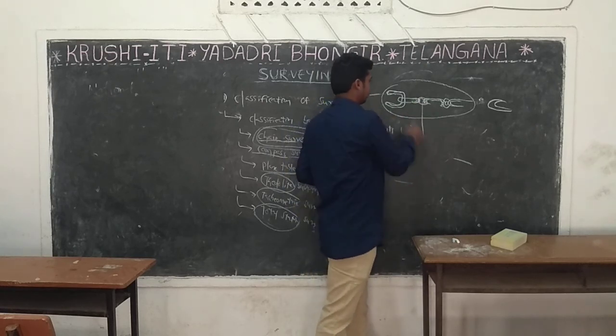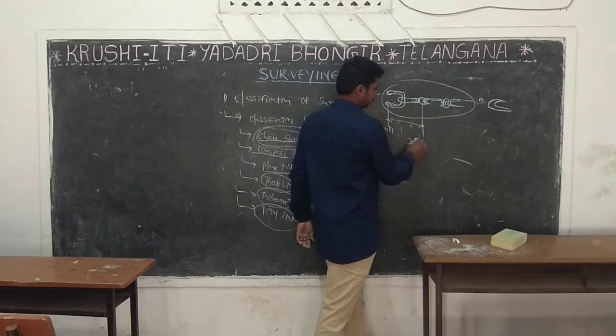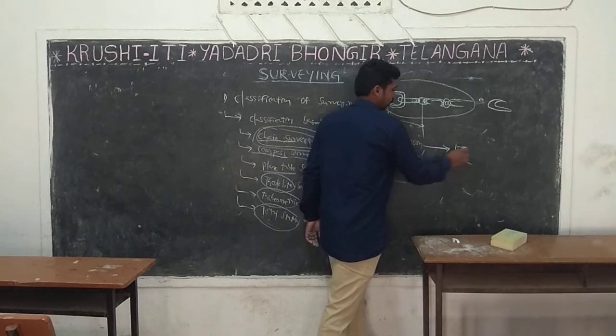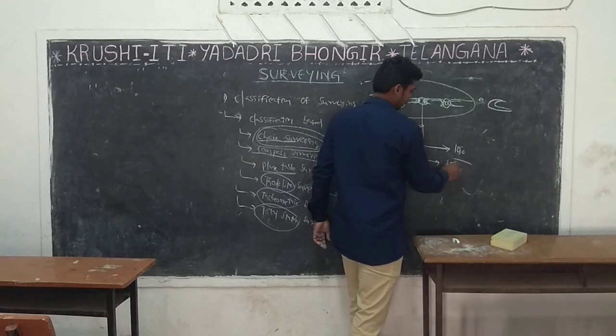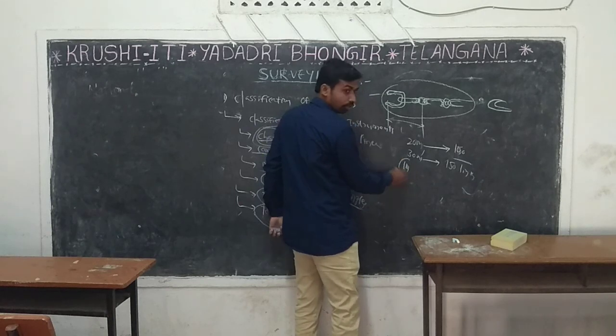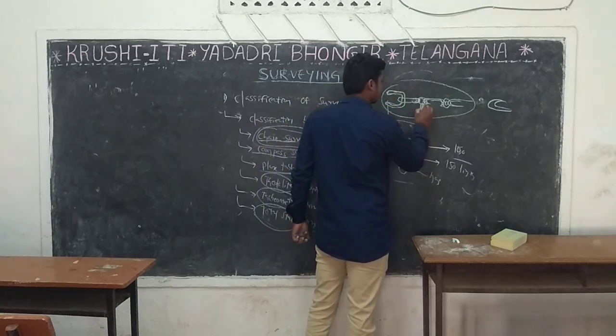Suppose the chain length is 20 or 30 meters, metric chains. The 20 meter chain has 100 links. The 30 meter chain has 150 links. Every 1 meter has a brass ring.